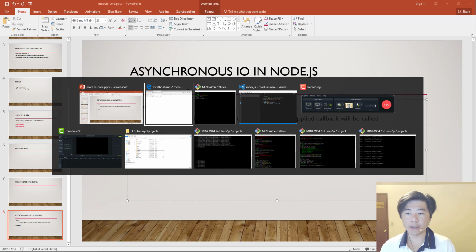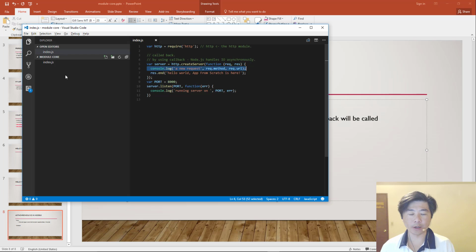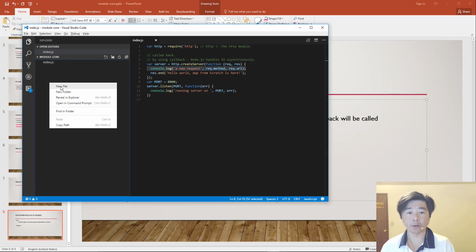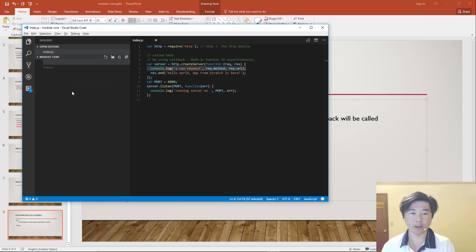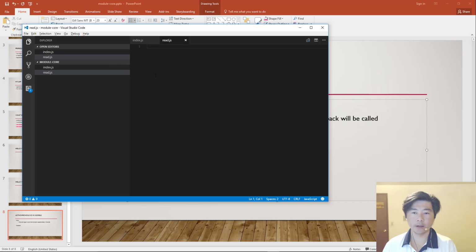So to see exactly what we mean, let's try to do something. Let's try to read a file, for example. Let's create another script, and let's call this read. In this read, we want to basically read the file and then print it out. So the first thing we want to do is load up the fs module, which is the file system module, and it's another module that's built into Node.